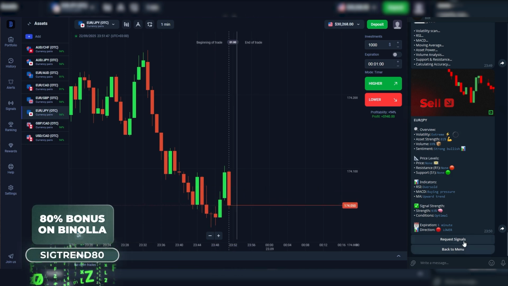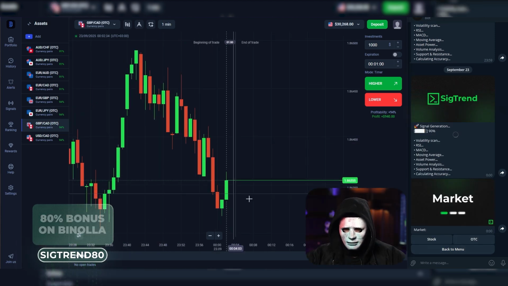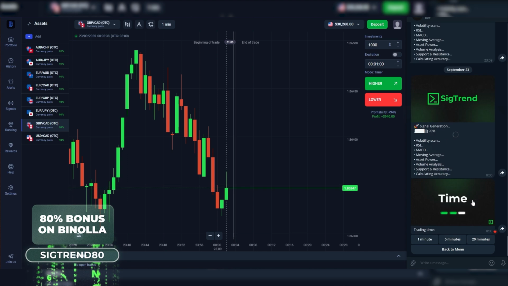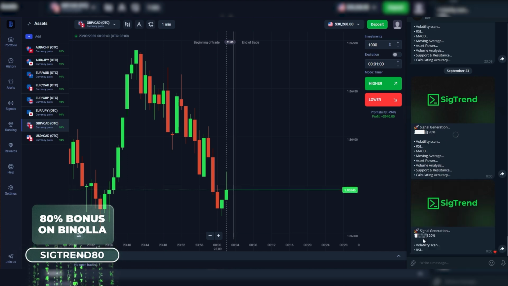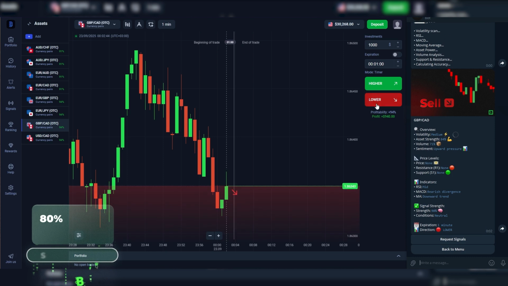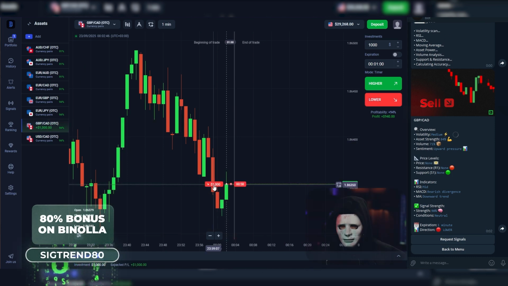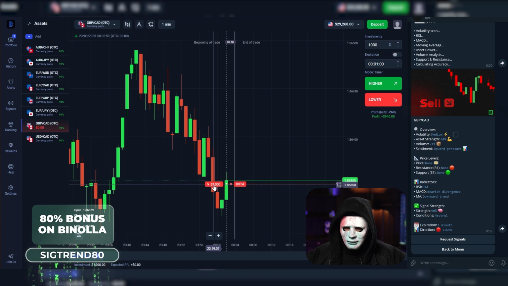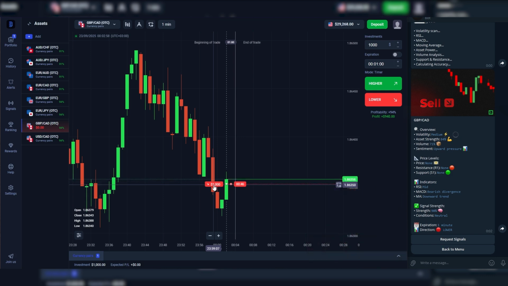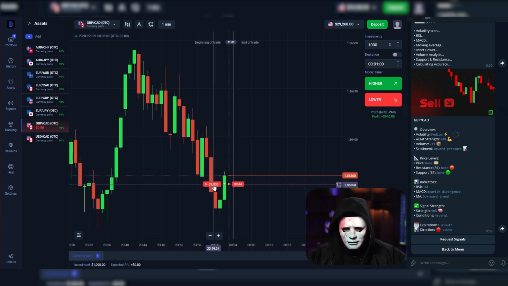I think let's get one more signal, probably the last one for today. I think I've shown and explained everything to you in as much detail as possible. We entered each trade for 1 minute, and all our trades are also for 1 minute. Let's go ahead and sell right now and see how the candle behaves when the bot gives us an analysis. Look, it seems to be growing a little, but it's still right around our entry point, more or less. Let's wait. Let's see how this turns out.